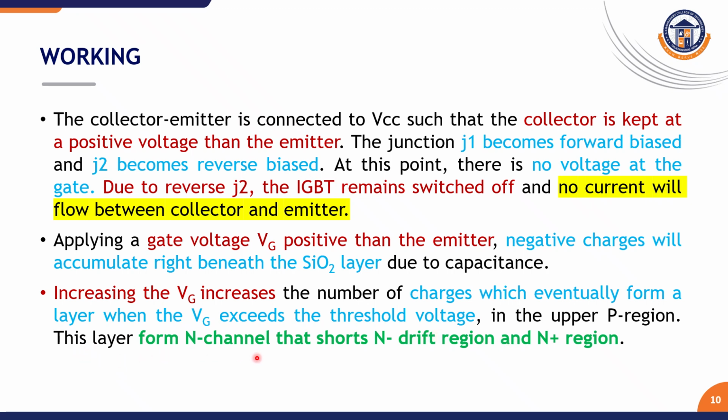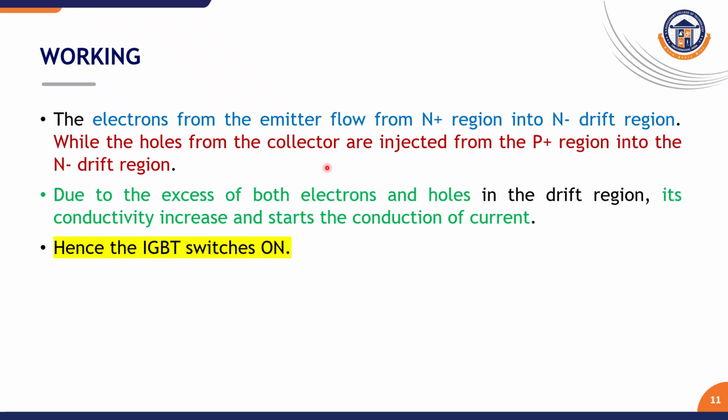This forms the N channel that shunts the N drift region and the N plus region. The electrons from the emitter flow from the N plus region into the N drift region, while holes from the collector are injected from the P region into the N drift region. Due to the excess of both electrons and holes in the drift region, its conductivity increases. It starts to conduct current, so the IGBT turns on.